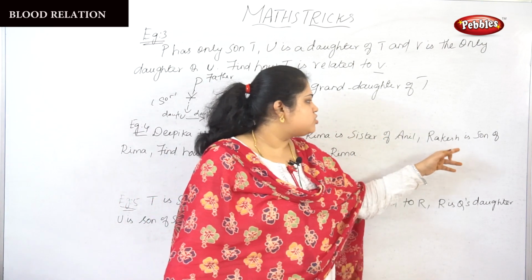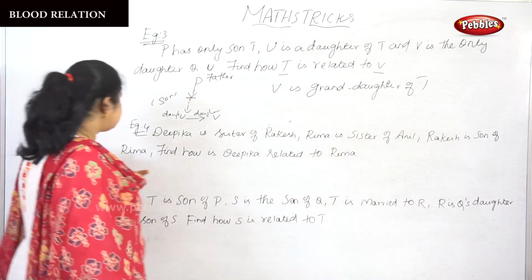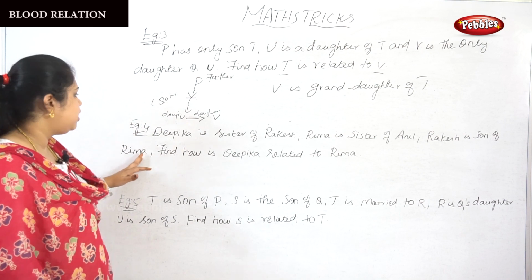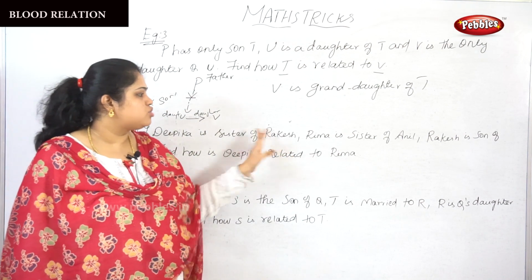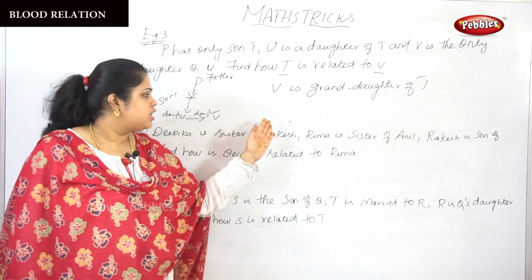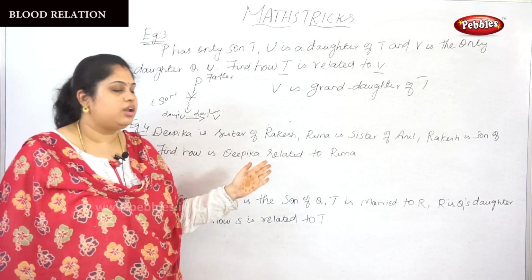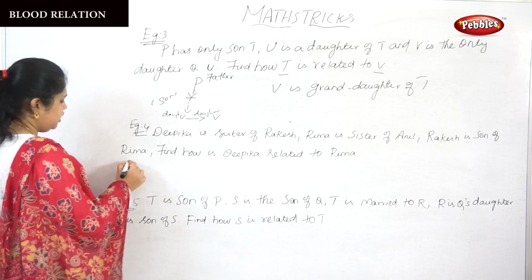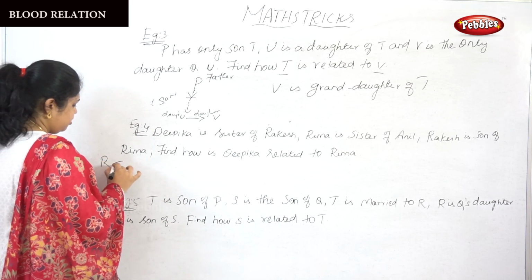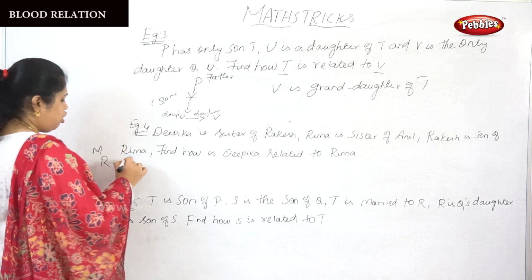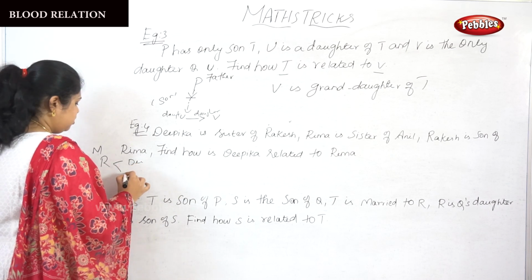Rakesh is son of Reema. So Deepika and Rakesh are brother and sister, and Reema is the mother of Deepika and Rakesh.